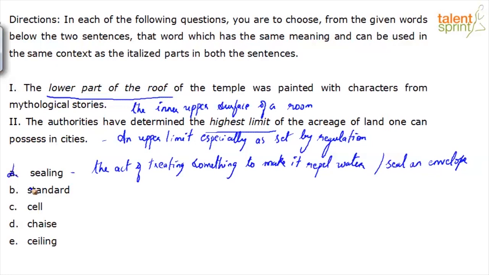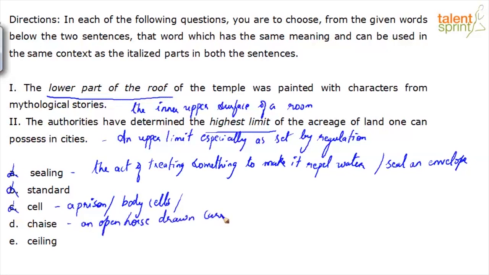Standard. The standard of the temple was painted, doesn't make sense. The authorities have determined the standard of the acreage of land, again not the best fit. Cell. Cell can have different meanings, right? One is a prison. Another one is the smallest structural unit of an organism, right? Cells in our body, again, there are other meanings as well, but this word does not fit in both the contexts. Now, chaise, it's a light open horse drawn carriage, not the right fit in both the contexts.